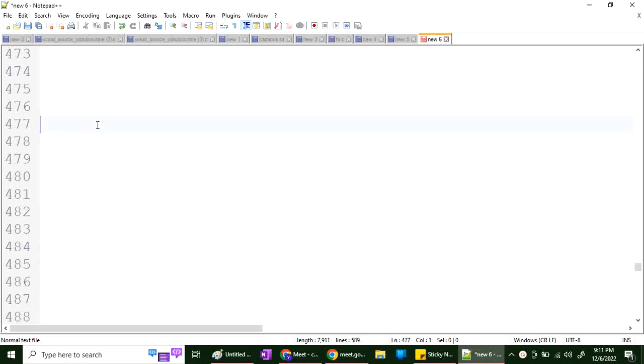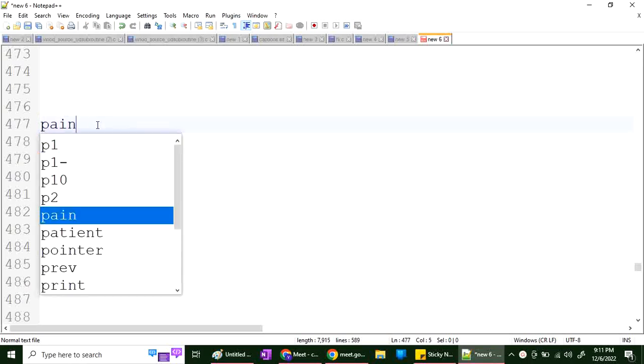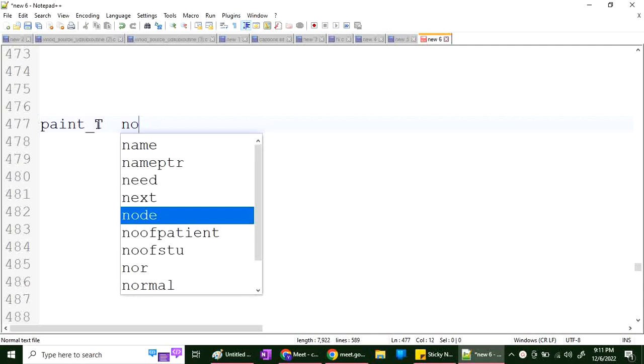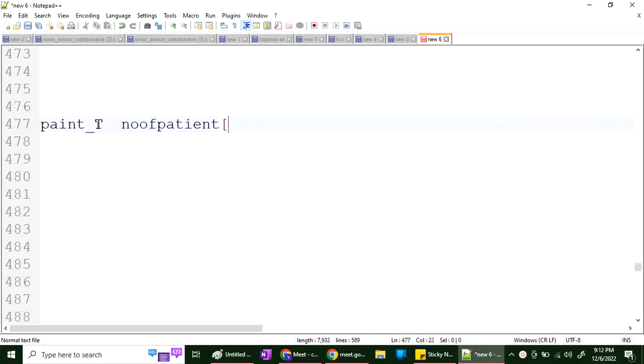So if we make an array, the problem with an array is the number of patients. How many patients will come, I don't know. If I make it 1,000, 2,000, 3,000, whatever I do, that is not sufficient for me. Even if I make 1 lakh, 2 lakh, that is also not sufficient. If I have to change it, I have to change the number and recompile. So this will not solve my problem.